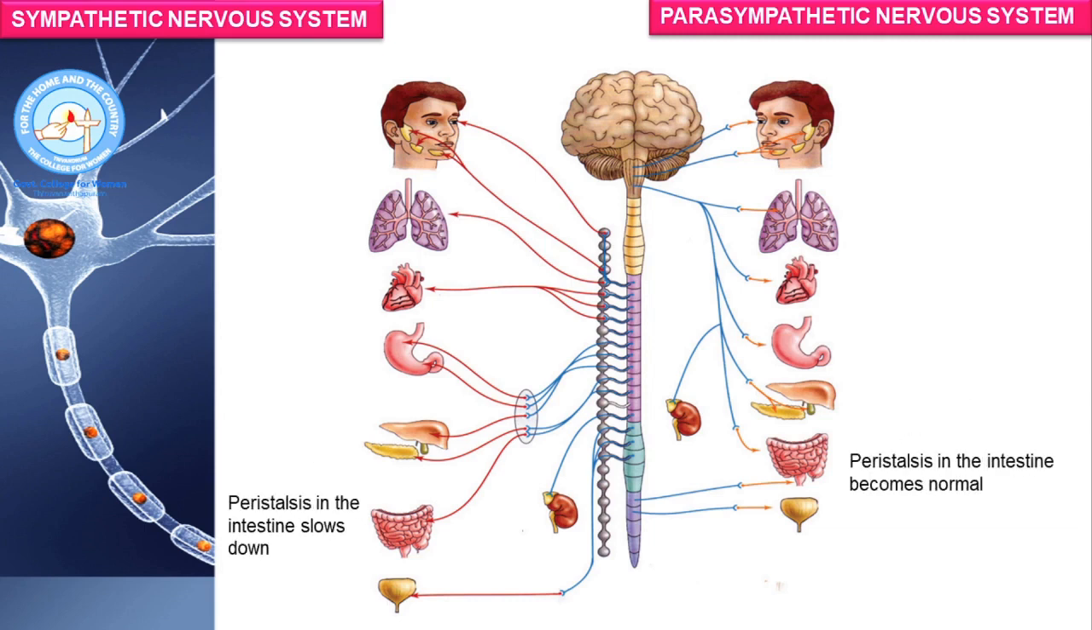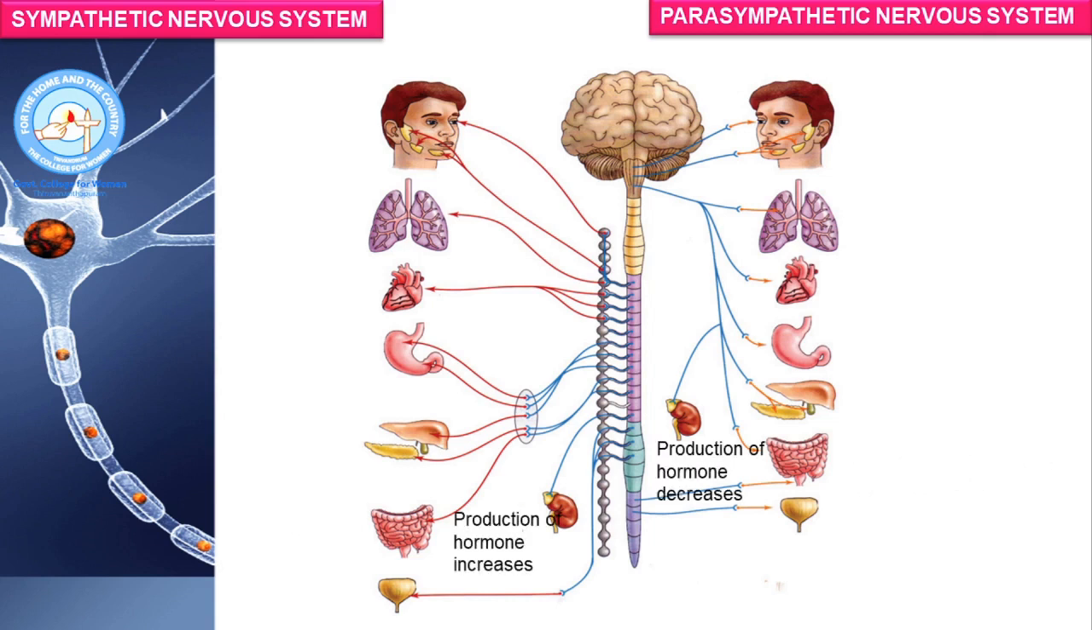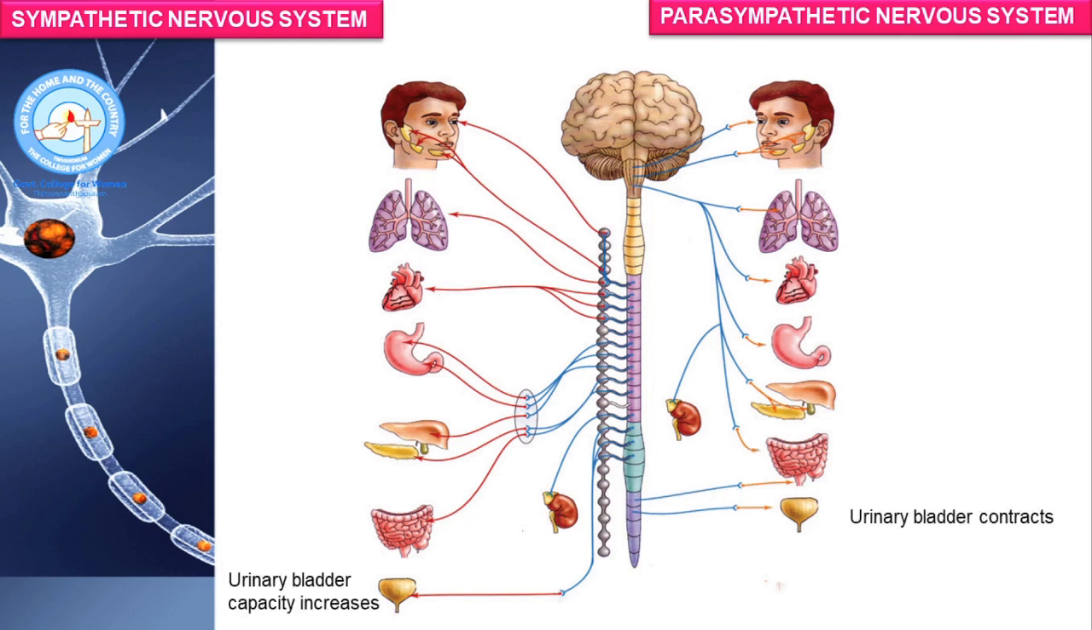Sympathetic nervous system causes the peristalsis in the intestine to slow down, whereas parasympathetic nervous system causes the intestinal peristalsis to become normal. Sympathetic nervous system causes an increase in the production of hormones, whereas parasympathetic nervous system causes the hormone production to decrease. When the sympathetic nervous system is activated, urinary bladder capacity increases and the urinary sphincter will remain tightly closed. Whereas in the case of parasympathetic nervous system, the urinary bladder contracts and the urinary sphincter relaxes and opens. These are the functions of sympathetic nervous system and parasympathetic nervous system.